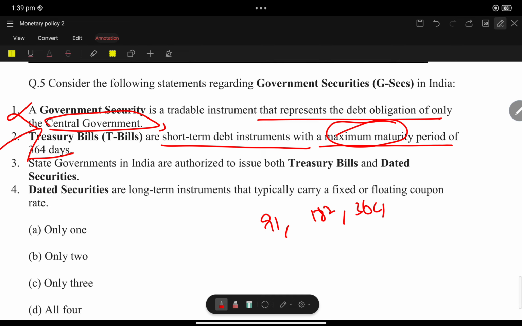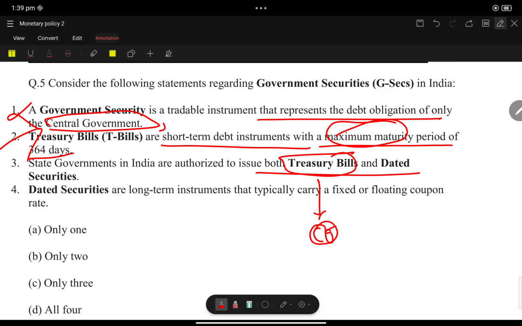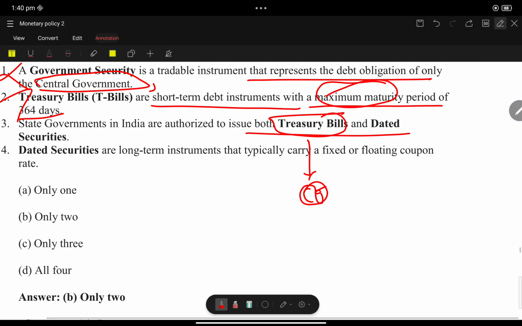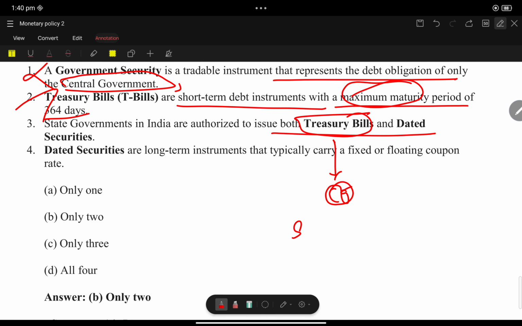The state government in India is authorized to issue both treasury bills and dated securities. I'm giving one more point to you. In India, only the central government can issue treasury bills. State governments do not issue treasury bills. Instead of that, they will issue long-term state development loans.